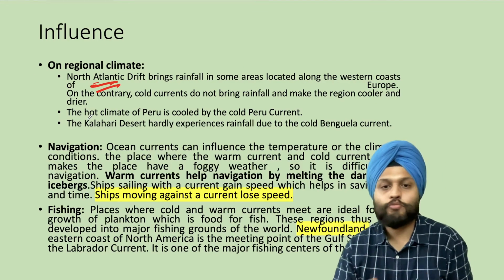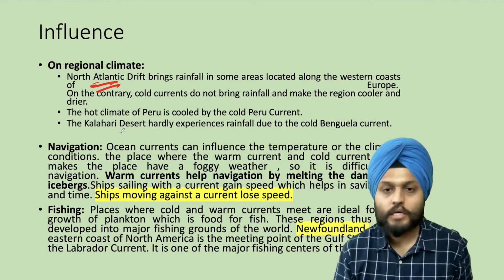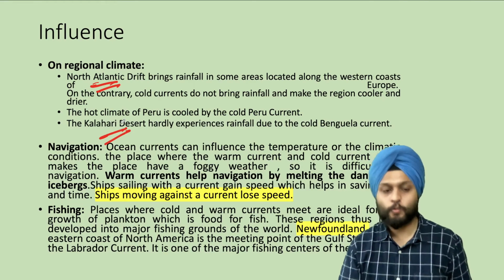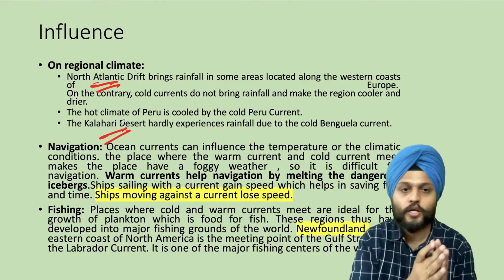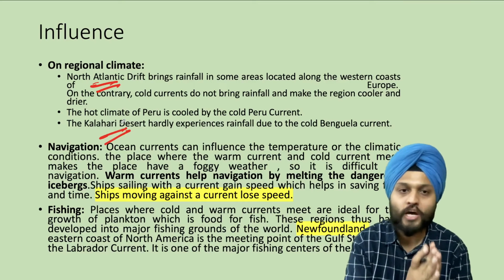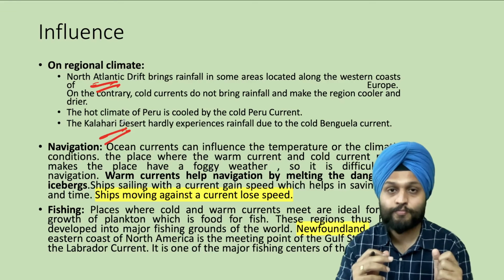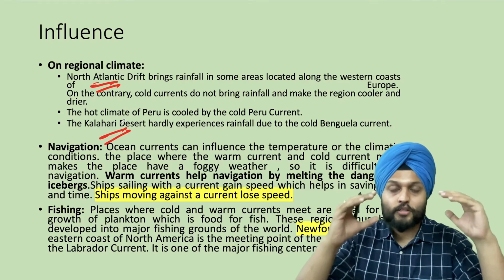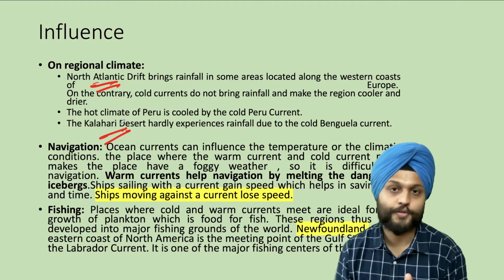Then the hot climate of Peru is cooled by the cold Peru current. Then we also find that the regions with the cold current tend to have desert areas, because cold current is also high pressure areas. So the air moisture carrying capacity comes down because of that.